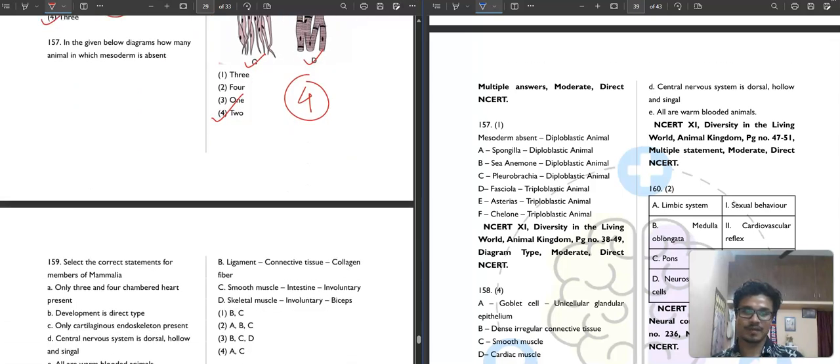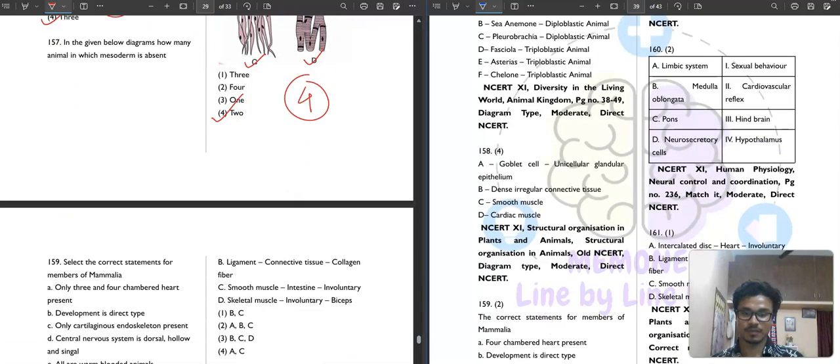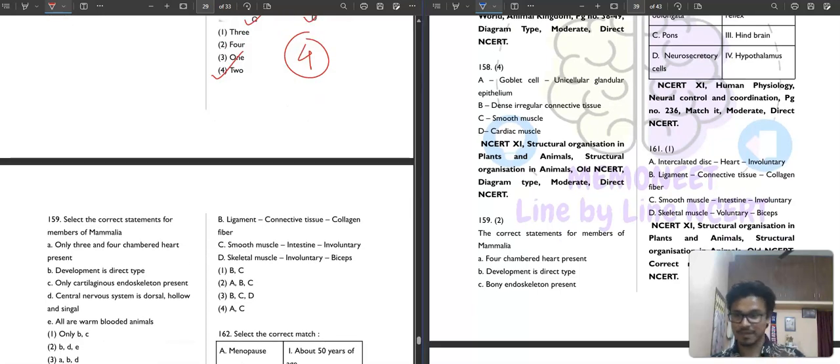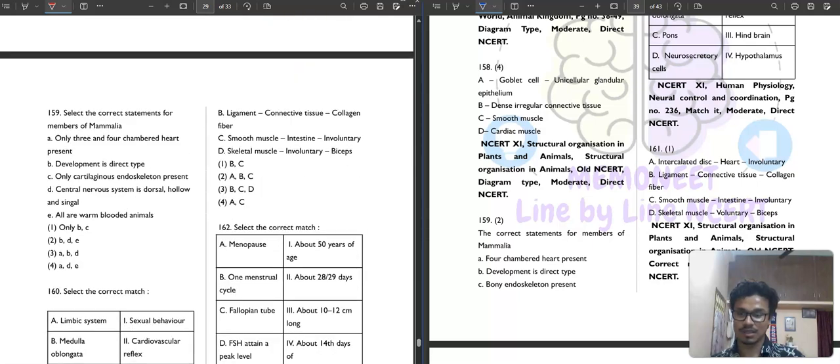Then question number 159. It is saying to select the correct statement for members of Mammalia. Only 3 and 4 chambered heart is present. For Mammalia only 4 chambered heart is present, so this is not correct. Development is direct, correct. Only cartilaginous endoskeleton is present?